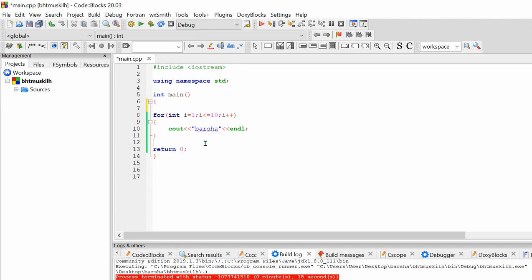So let's say suppose you want to print even numbers from 1 to 20. What are the even numbers, like 2, 4, 6, 8? How are you going to use a for loop for that? For that, the first value you have to give is 0. Okay, 0 is also even, right? And then we are going to write even numbers till 20, right? The condition will be we are going to check till 20.